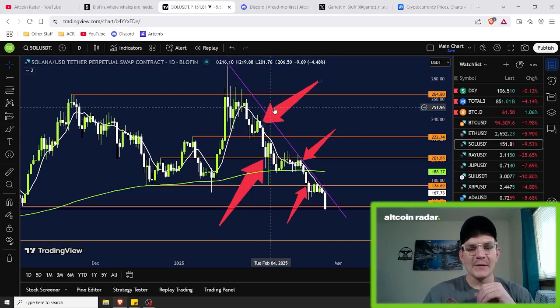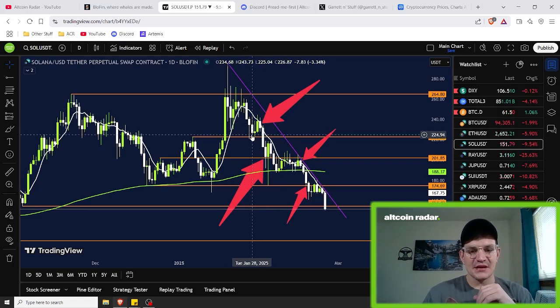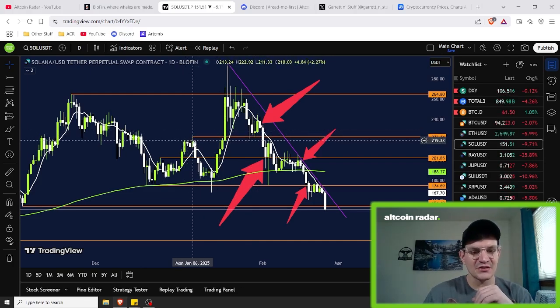For instance, down in here, when price came down and we retraced on this first leg on the daily chart of Solana, we retraced all the way to the bottom of this support area, which was the top of this little area back in January.